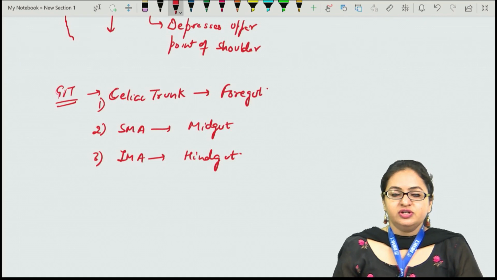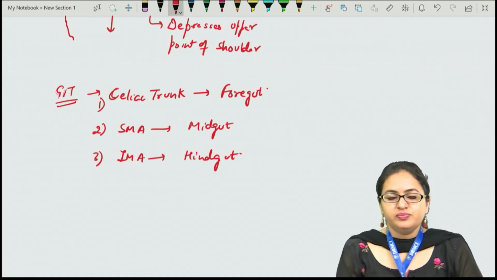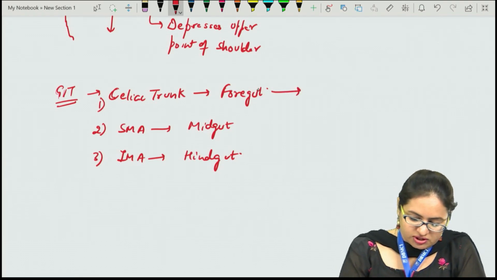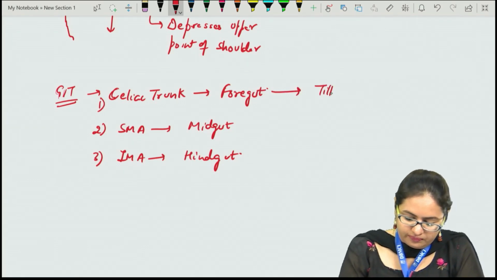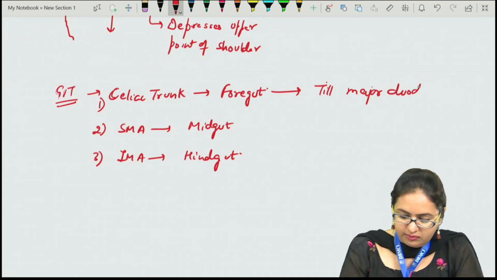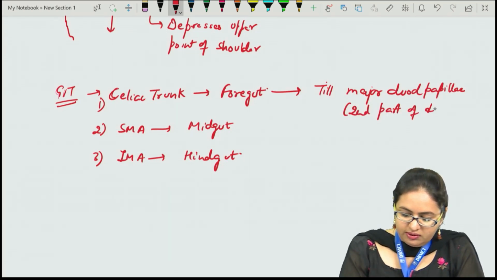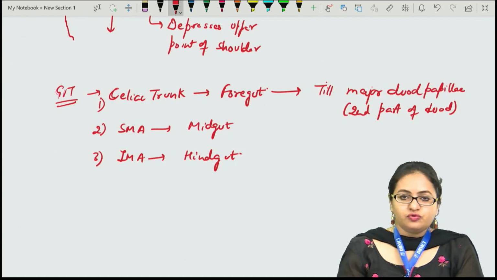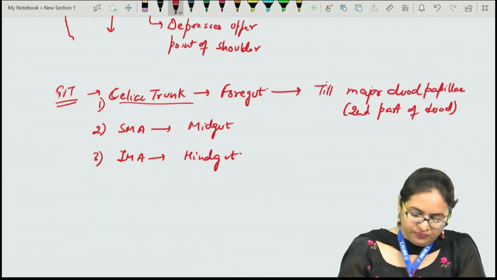Now the junction of the foregut and midgut is at the level of major duodenal papilla in the second part of duodenum. So the structures which are derived till major duodenal papilla in the second part of duodenum, till this point, all the structures of the GIT derived from the foregut will be supplied by the celiac trunk.